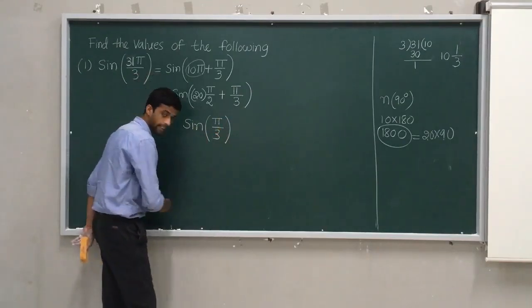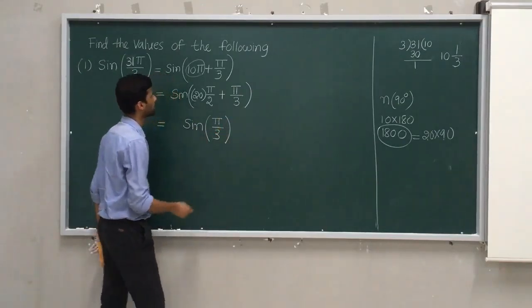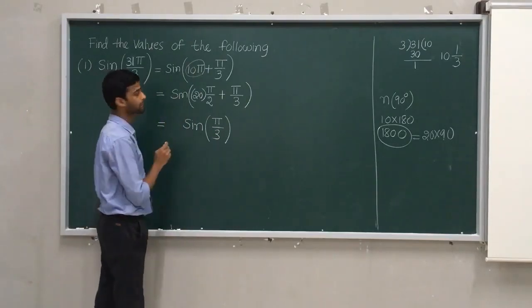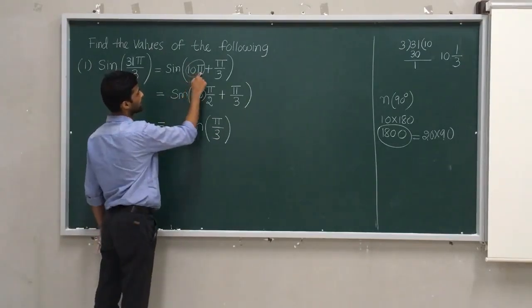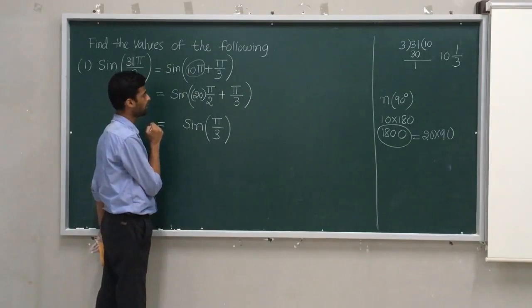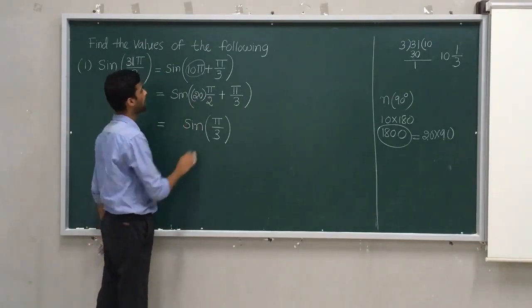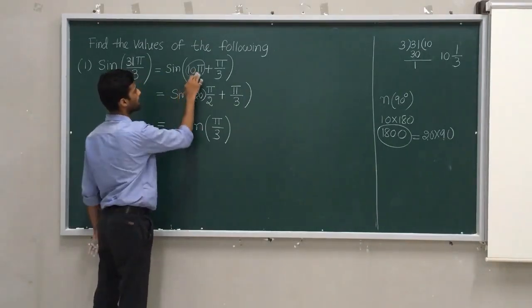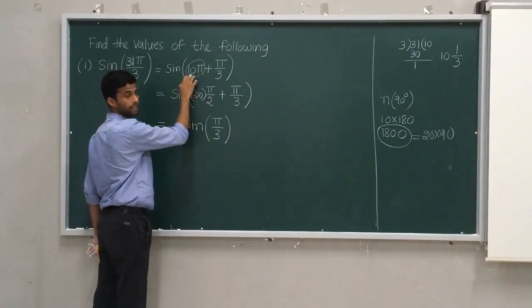And I told you about the sign scheme. How to check the sign? We know that 10 into pi, or 20 into pi by 2. Let me take 10 into pi, that is 180 into 10, which is 10 half revolutions.